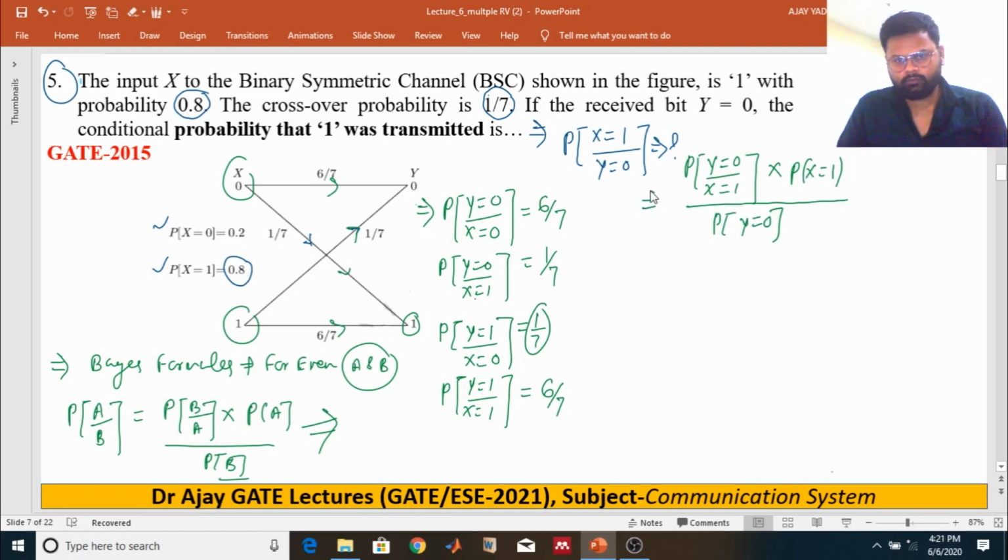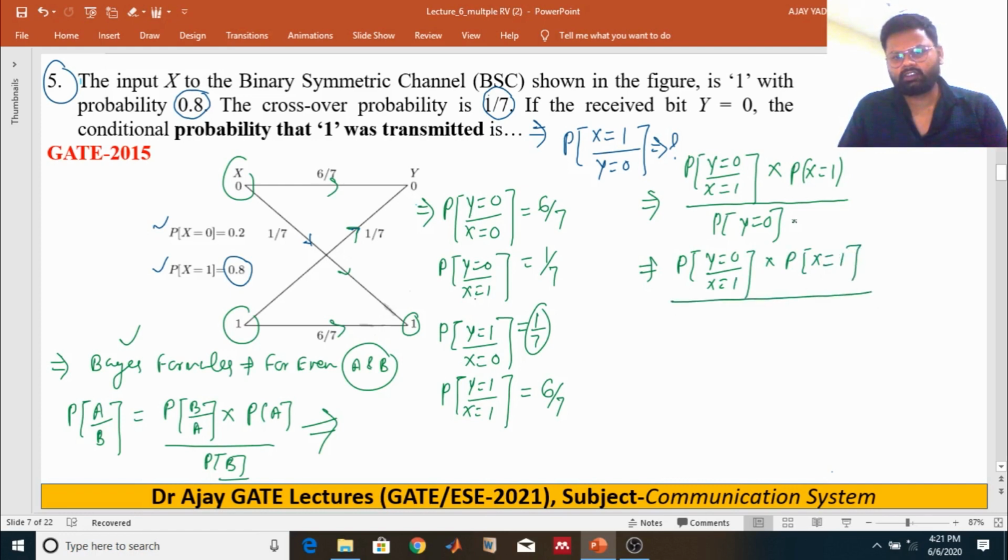This is according to the Bayes rule. We just convert it into this form. So the probability of y received as 0 given transmitted as 1, multiplied with the probability of x equals 1.